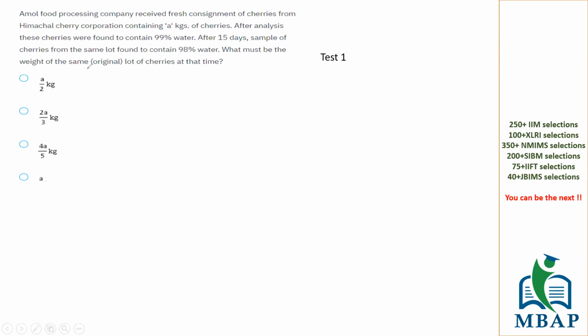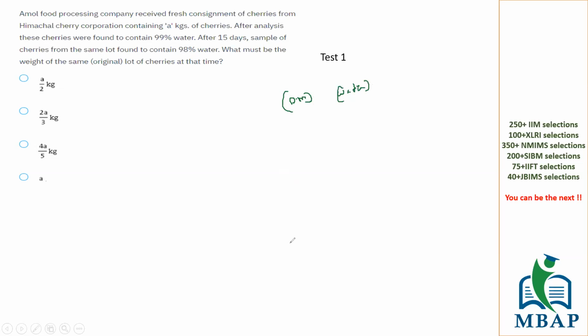After 15 days, a sample of cherries from the same lot was found to contain 98% of water. What must be the weight of cherries at that time? So the cherries that we are talking about will have a dry mass and will also have water.